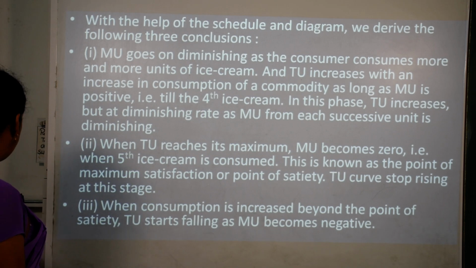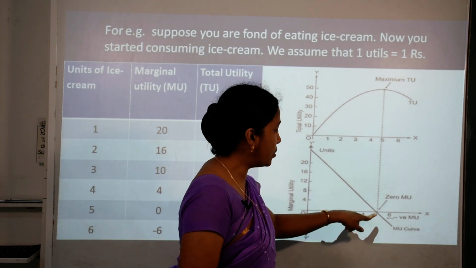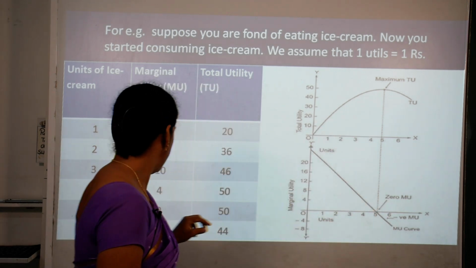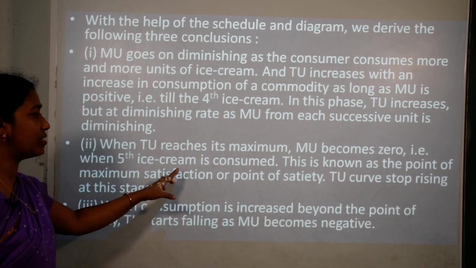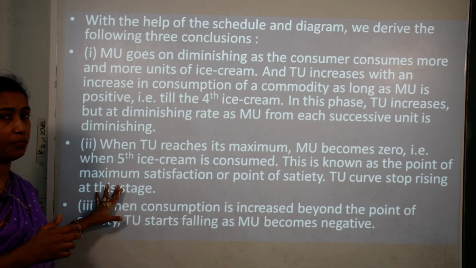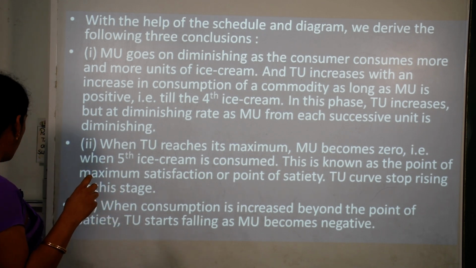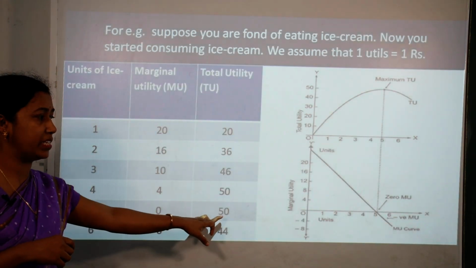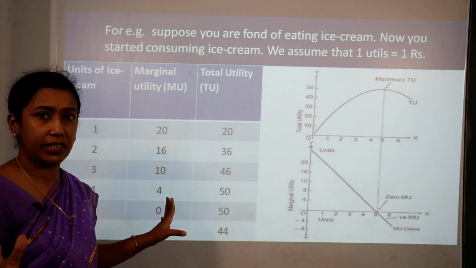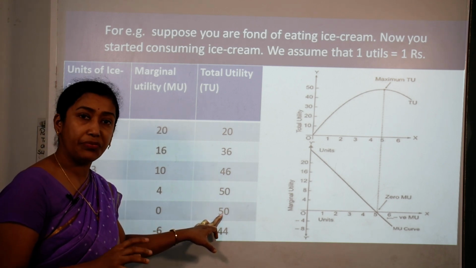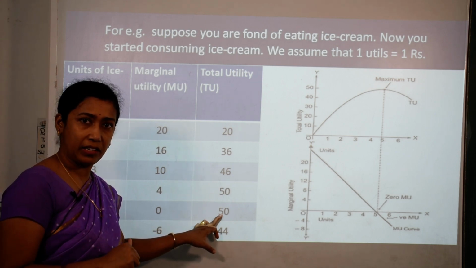The second conclusion we got is when total utility reaches its maximum, marginal utility was at 0. So we can say marginal utility becomes 0 at the point when the fifth ice cream is consumed. Now this is known as the point of maximum satisfaction. This point of maximum satisfaction, or we can call this a point of satiety, point of complete satisfaction. Complete satisfaction, that means 50, the maximum satisfaction which you have got after consuming the fifth cup of ice cream.